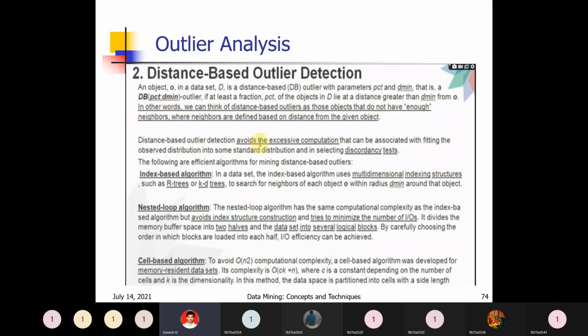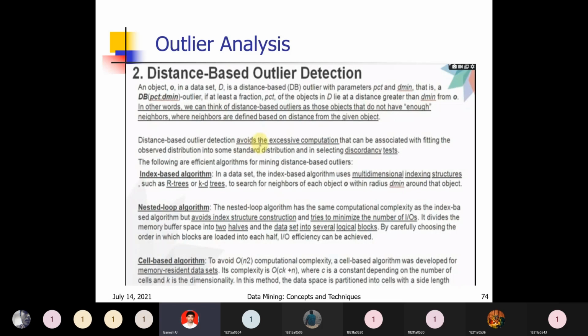So you can observe distance-based outlier detection. Simply, the distance-based method has no complexity. If enough neighbors are there, then it is treated as a cluster. If enough neighbors are not there, then it is not treated as a cluster, where neighbors are defined based on the distance from the given object. Points within the distance from that point can be considered as data points. Otherwise, some points are 2 centimeters, one point is 3 or 4 centimeters away, and that is the outlier. So in that way, we can detect.